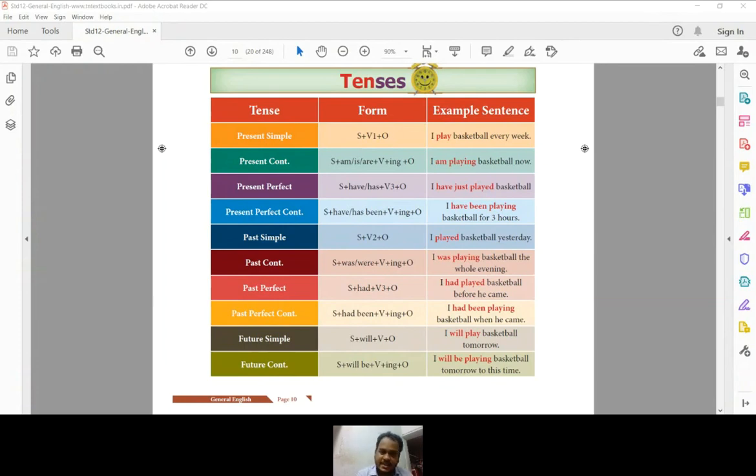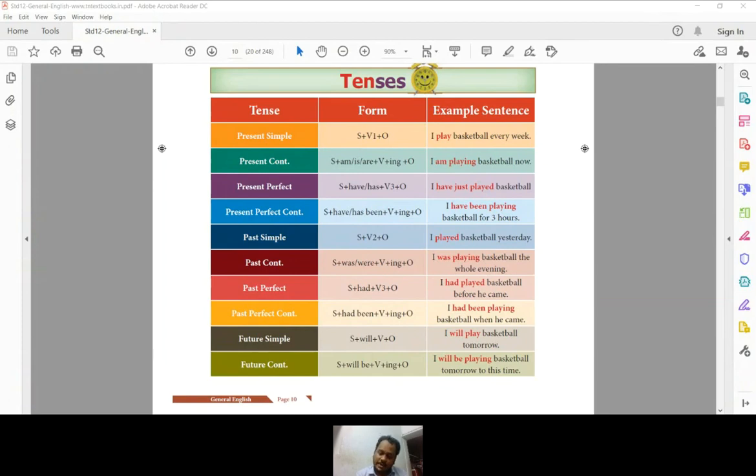So we divide the tenses by its time. So we have the present time, the past time, and the future time. Under each time, again, we have the bifurcation of four different types: simple, continuous, perfect, and perfect continuous. The same bifurcation is applied even for the past time and the future as well.